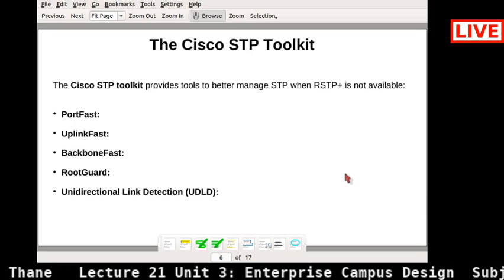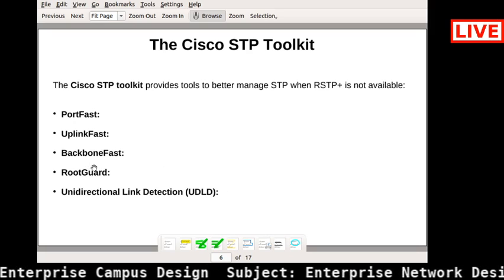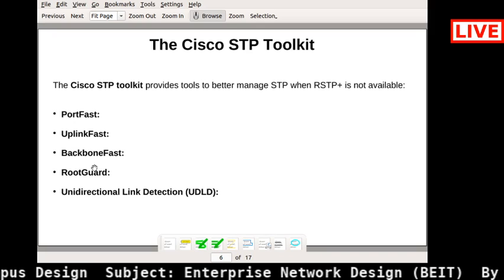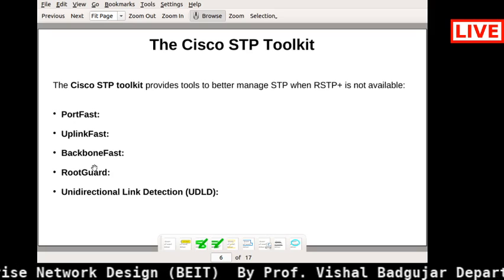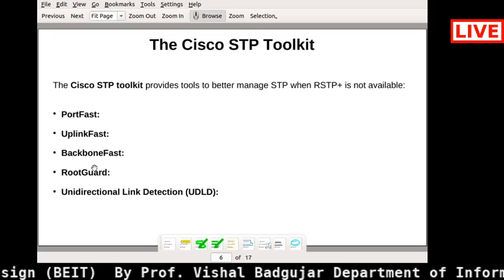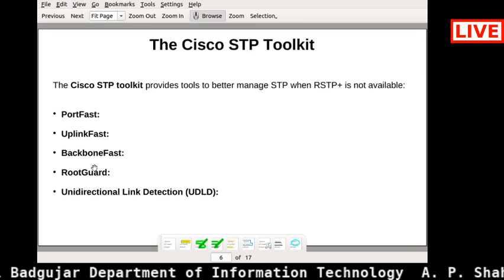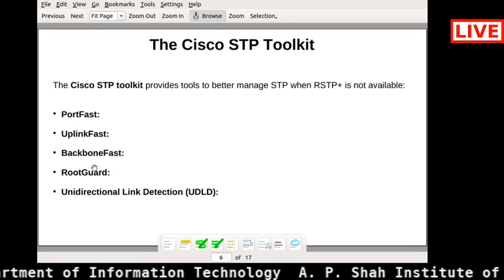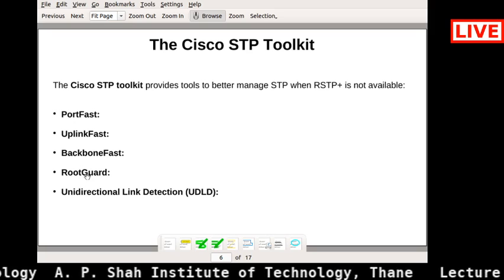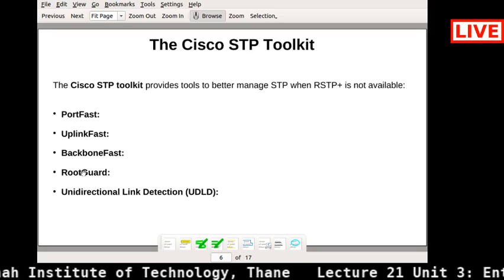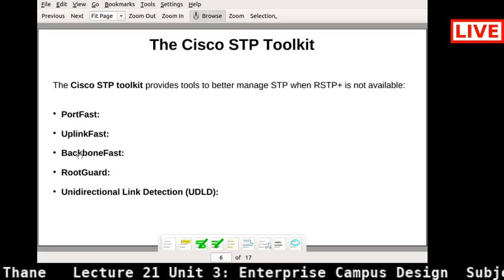Then there is Root Guard. It is mainly performed for the external switches which may become the root, or the core. For example, if the first switch goes down and you are using a backup switch as an external switch, which now becomes the primary one, at that time you can use Root Guard, because it will enable all the ports of that part, and then it will be used for the connection.